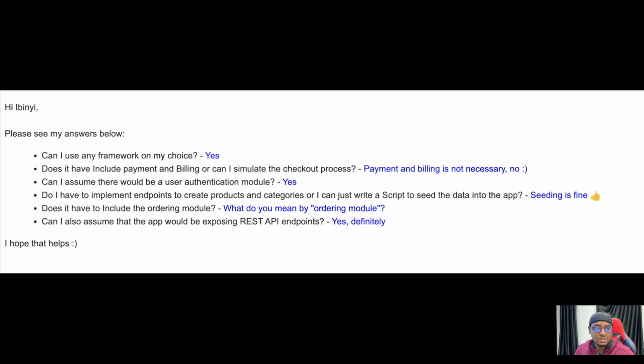Then can I assume that the app would be exposing REST APIs? Yes, definitely. So yes, I got all these clarifications, and now let me show you what I did. All right, so now let me share my screen.